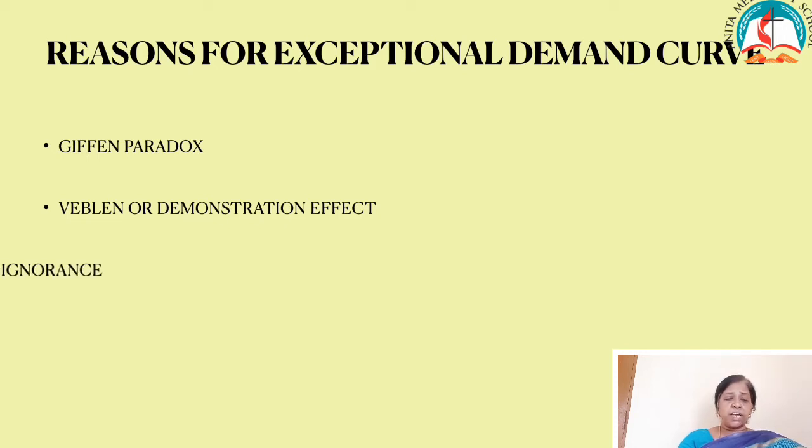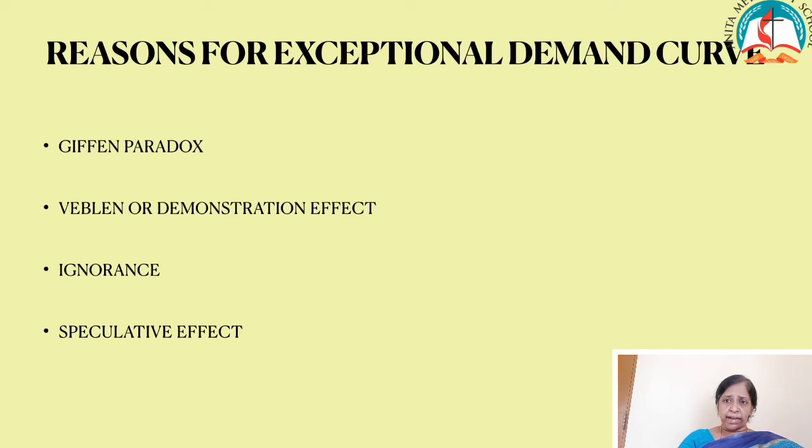Ignorance. Sometimes people think that only when the price is very high, the quality of the good is also very good, so they go for it only when the price is high, and this is called ignorance. Then speculative effect. If the price of the commodity is increasing, then the consumer will buy more of a particular good in the expectation that it will increase still further.